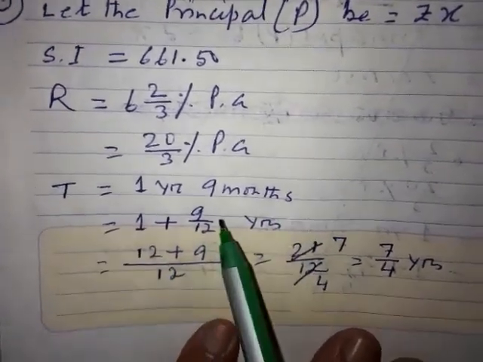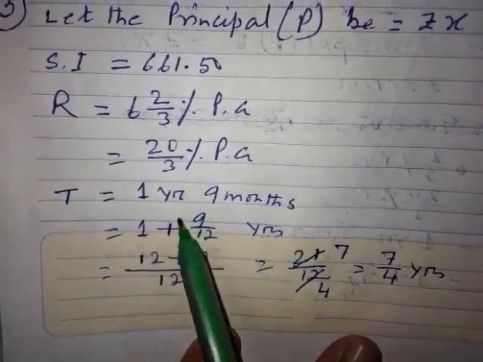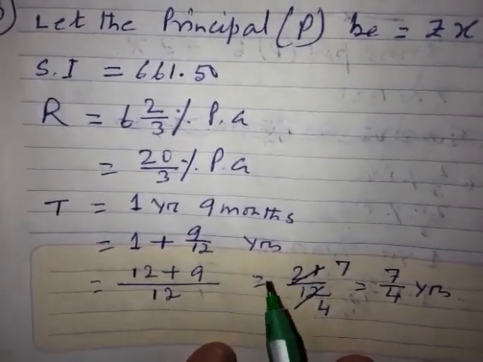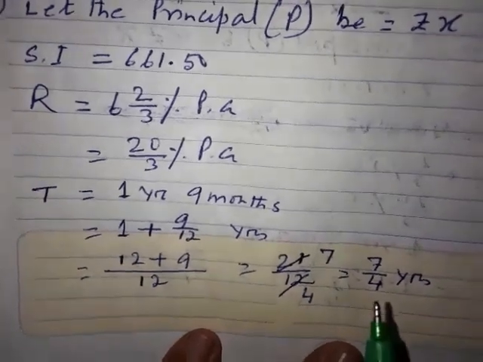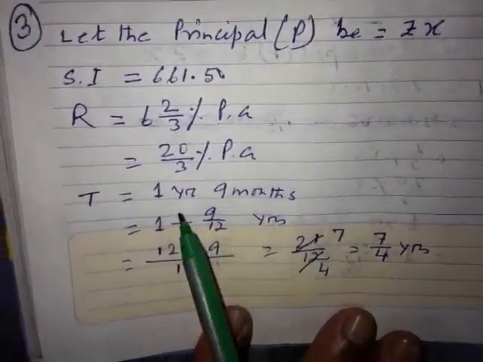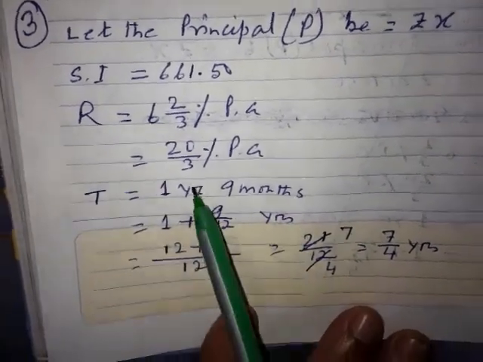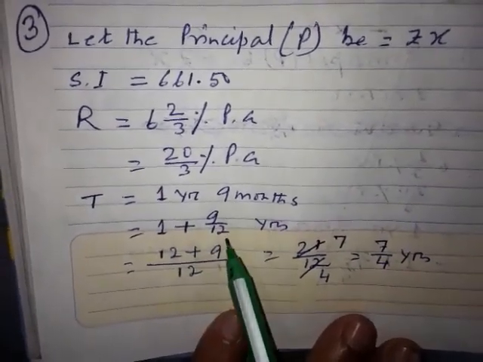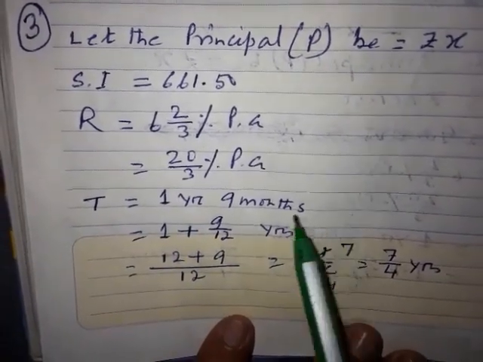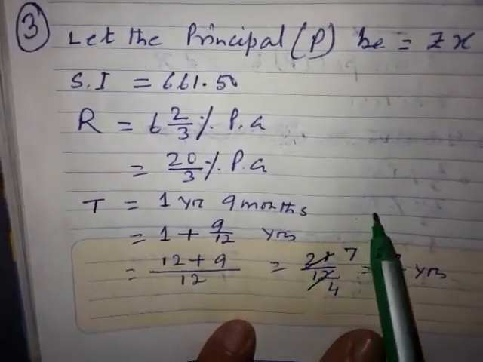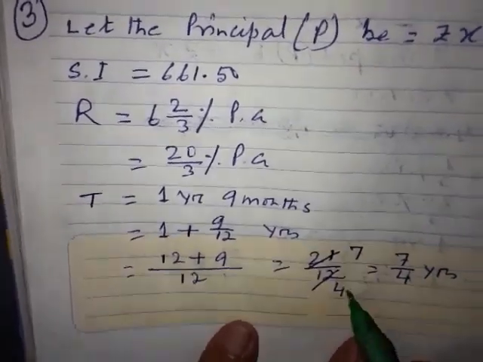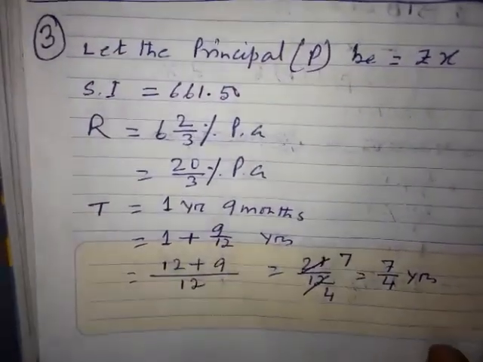I am telling you a methodology. You can do your own methodology which you find easy. But the methodology you follow should follow the rules and regulations of maths. That is what I am telling you. Like here I told you 1 year 9 months. I have taken 1 year plus 9 months and converted 9 months into years. You can also do 1 year equals 12 months plus 9 months, so 12 plus 9 equals 21 months. Then 21 months also you can convert into years by dividing by 12. Whichever way you want, you can do it.